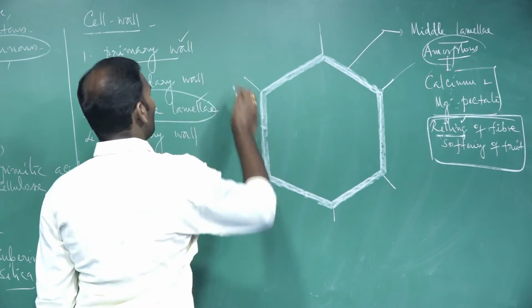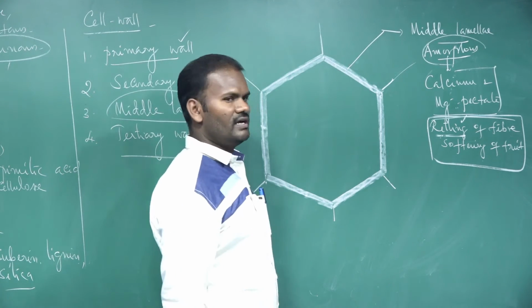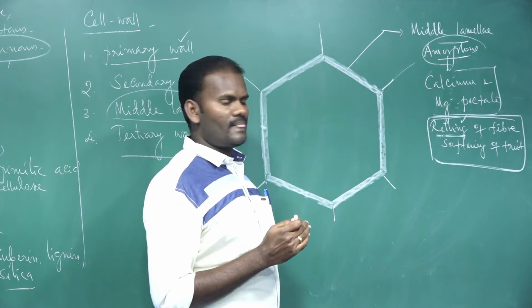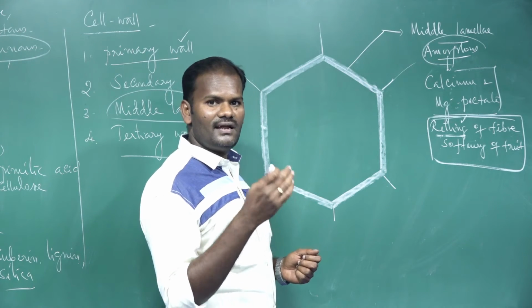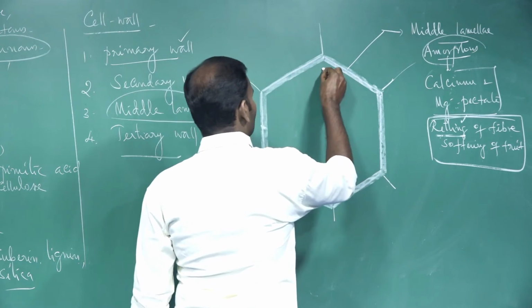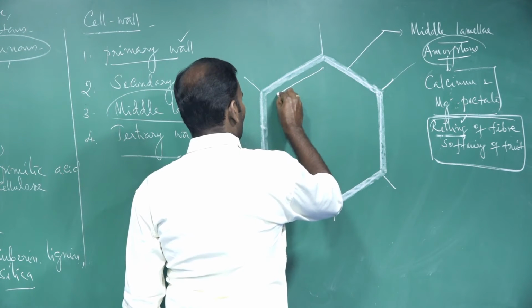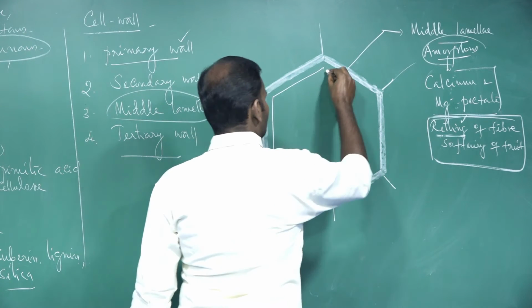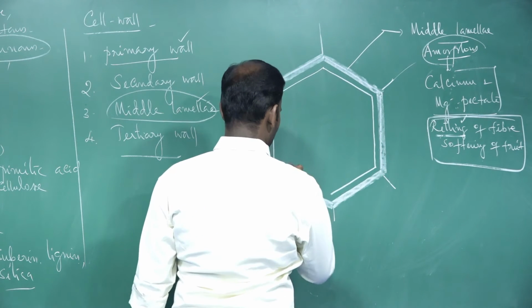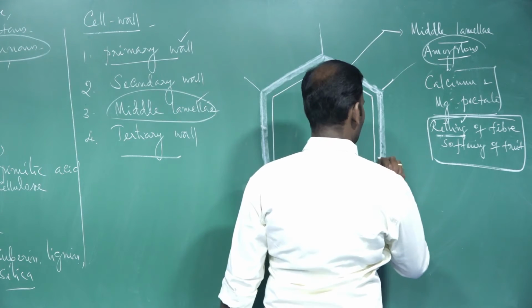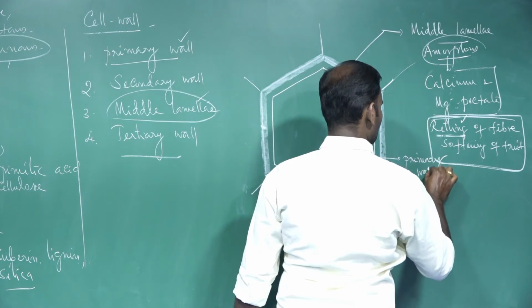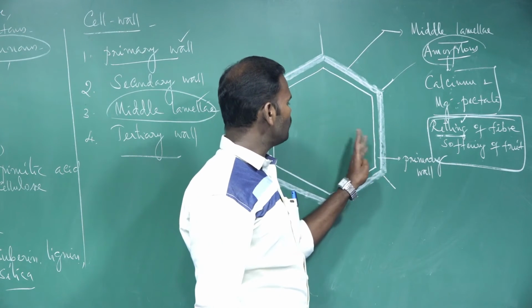The next is the primary wall. What is called the primary wall? It is a thin, extensible membrane that lies inner to the middle lamella. These are called the primary wall. Actually, the primary wall is the outermost layer of the cell.